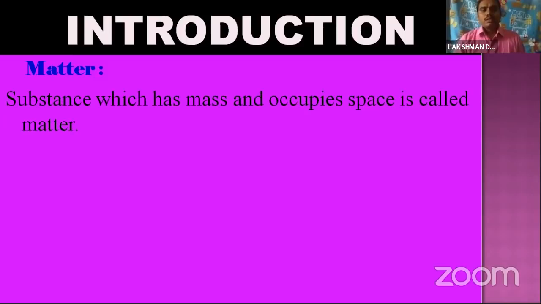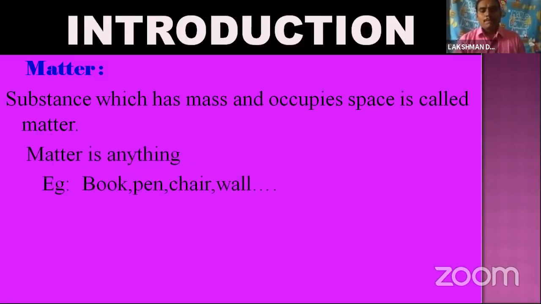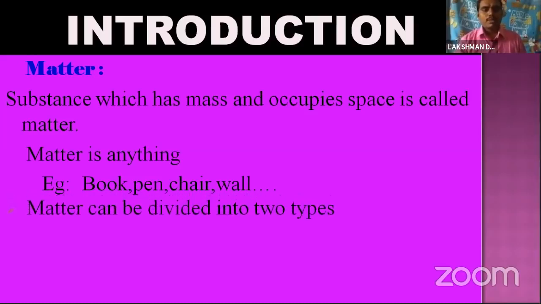That is book, pen, chair, wall. For example, we take anything, for example a book. A book has mass. Mass is nothing but weight. Okay, a chair also has weight and occupies some space, like a wall, and anything is matter.